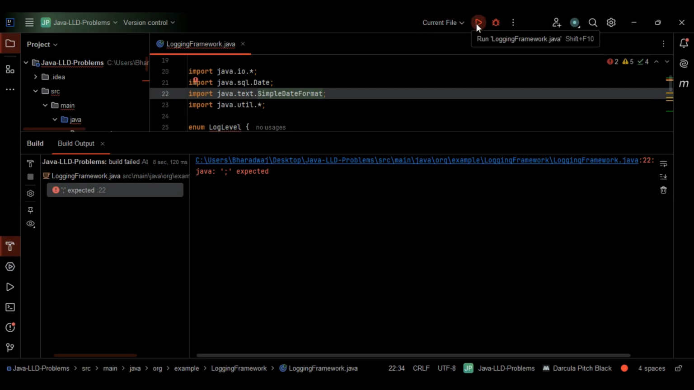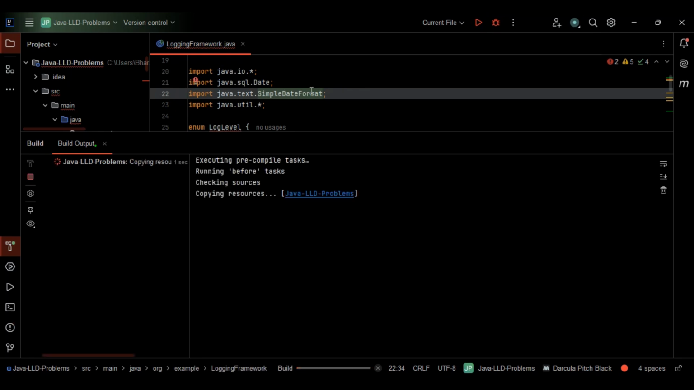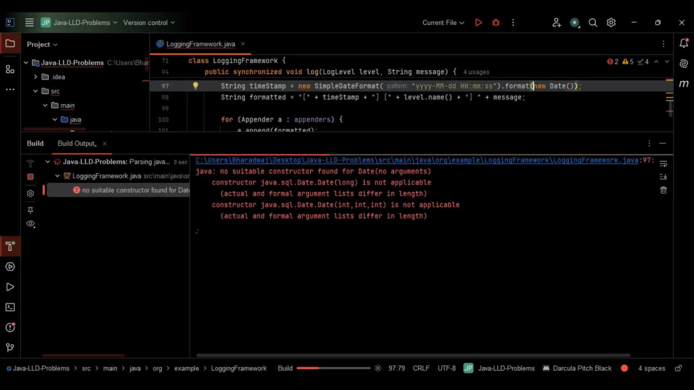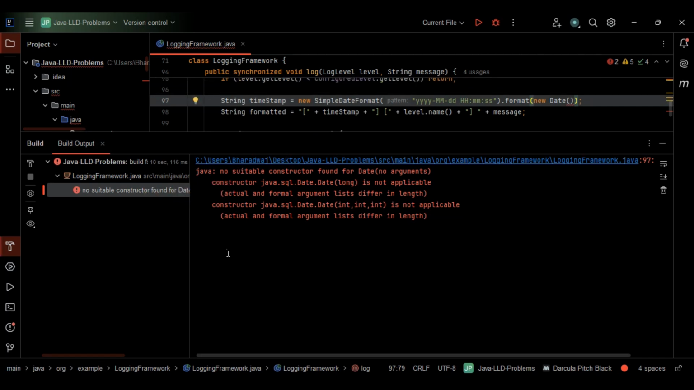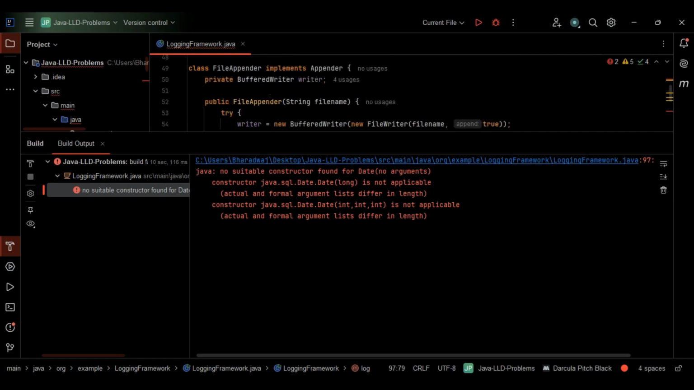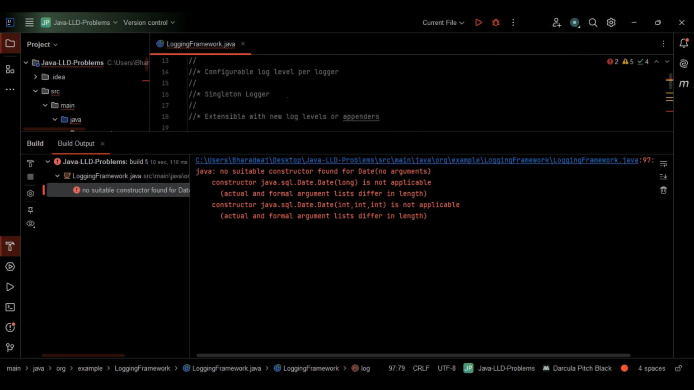SQL.date is not required. Let's see whether this works now. This has to work. No suitable constructor found for Date, at line number 97, Timestamp. So this is one error we are getting: no suitable constructor found for Date, no arguments, SQL.date is not applicable. So SQL.date is not required here.